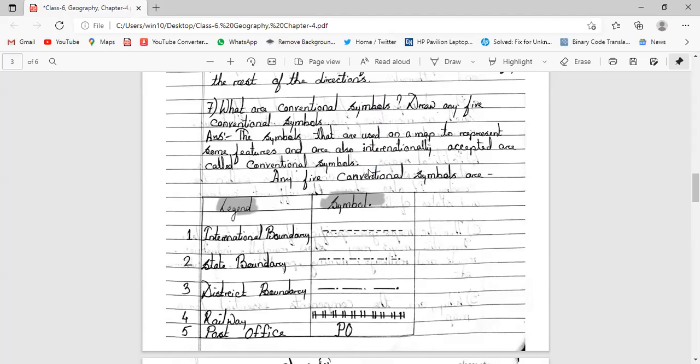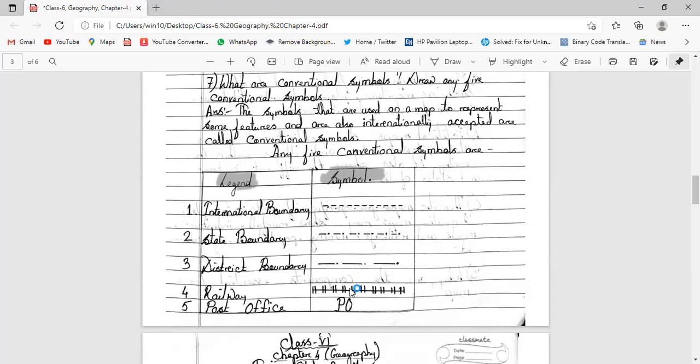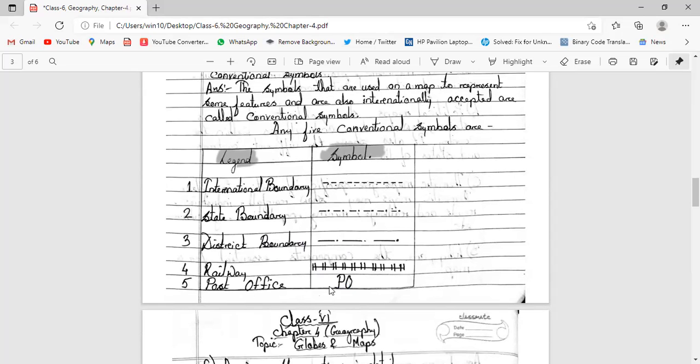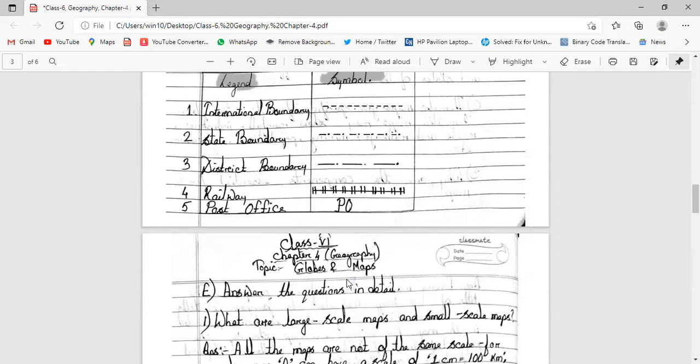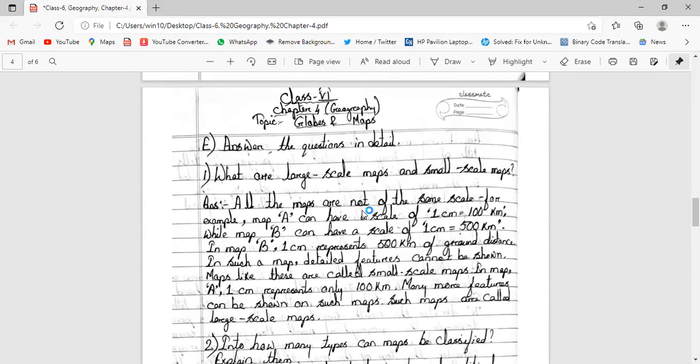There is the international boundary, you can see the dot dot dot. The state boundary is the dash with dot dash dot. Also we can see the district boundary is like a big dash. Then next we will see the district boundary. Railway line we can understand by looking at this symbol. Post offices we can see PO. Then next we came to E number, that is, answer the questions in detail.